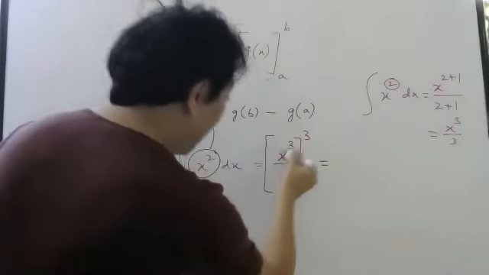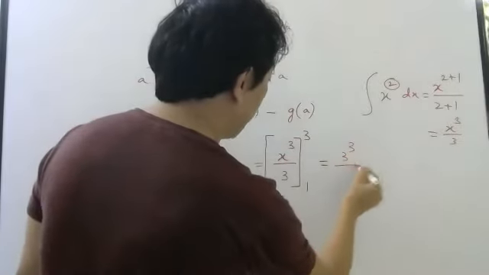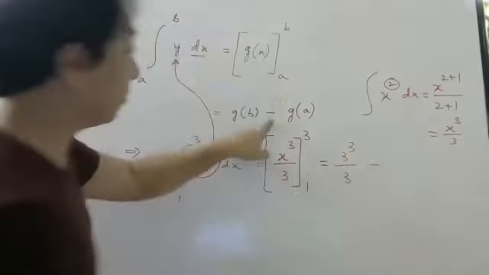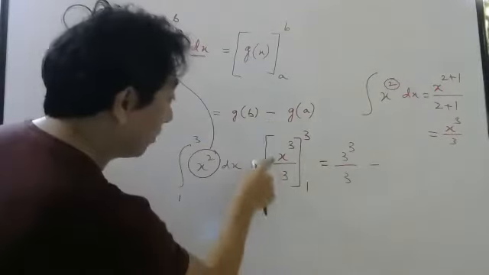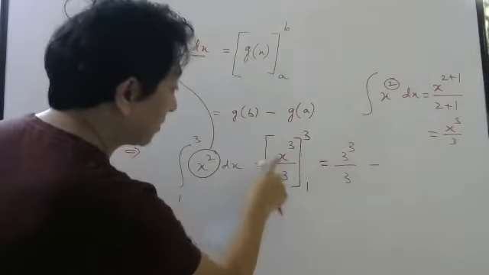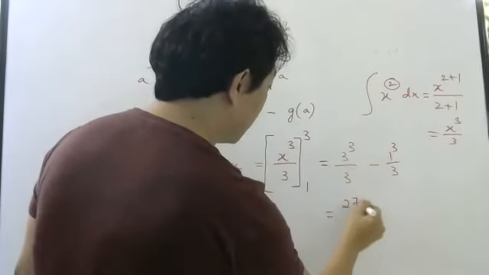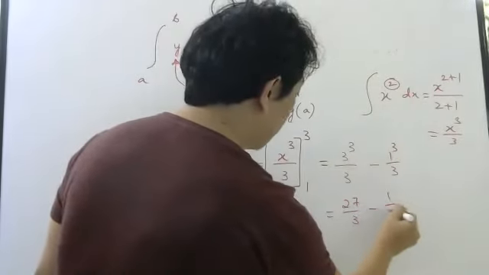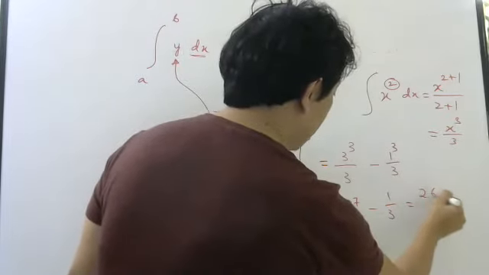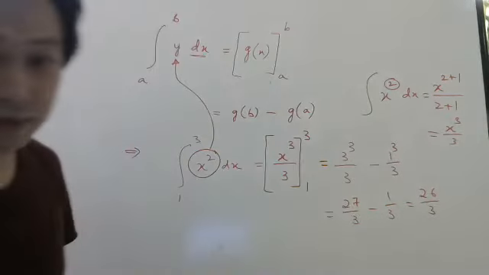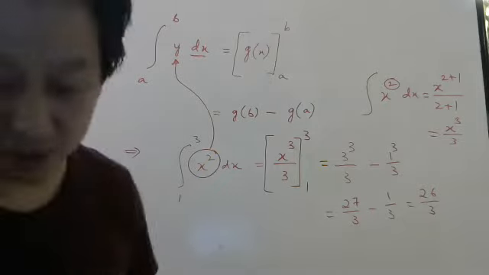So put the upper limit here, 3 power 3 by 3, minus sign from the formula, then put the lower limit in place of variable x, 1 power 3 by 3. So that will be 27 by 3 minus 1 by 3. It will be 26 by 3. Correct or not? Okay.